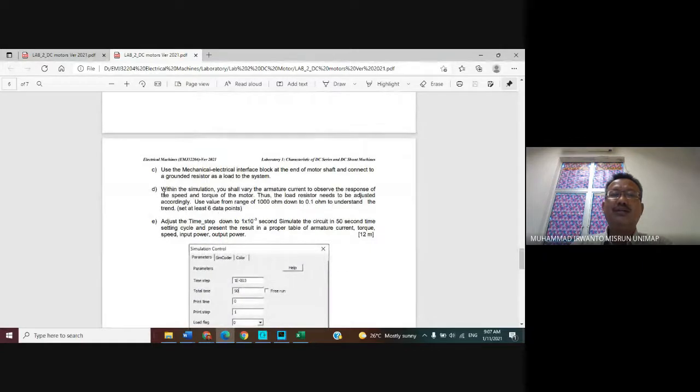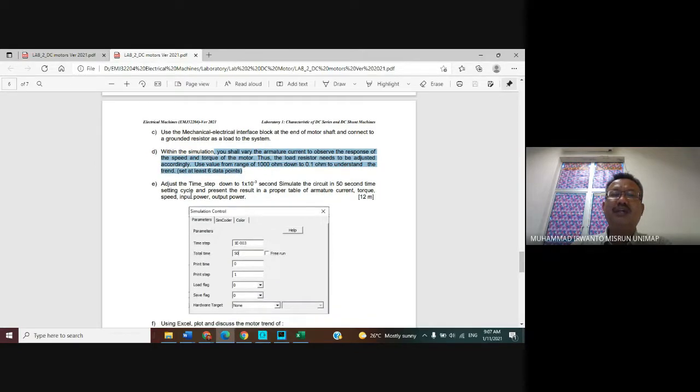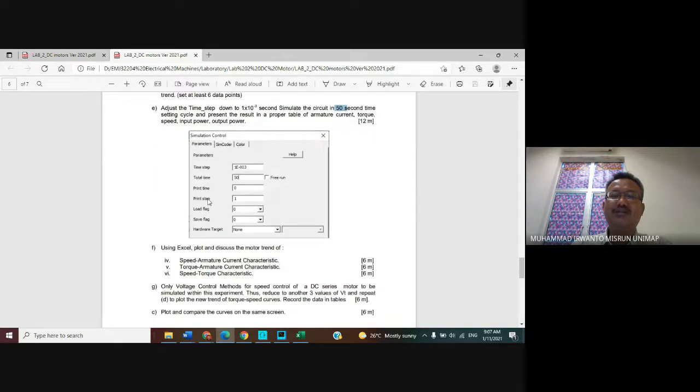It says that within the simulation you shall vary the armature current to observe the response of the speed and torque of the motor. Thus, the load resistance needs to be adjusted accordingly. Use values from 1000 ohms down to 0.1 ohms to understand the trend. Set at least 6 data points. Adjust the step to 10 to the power minus 3 second, for the stop time 50 second, like this one.